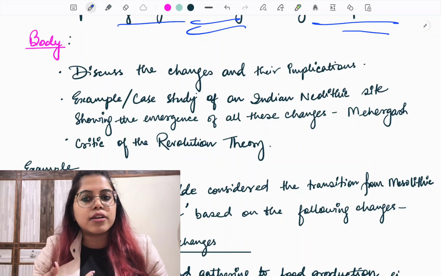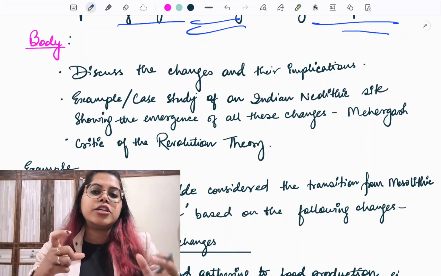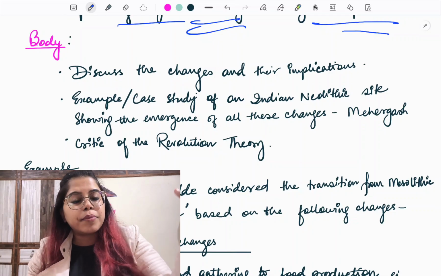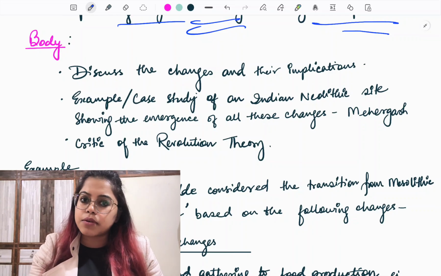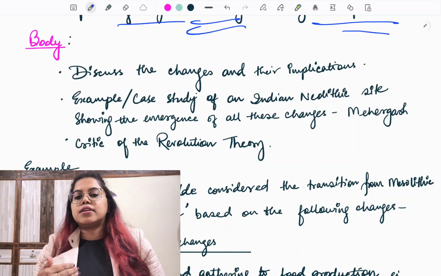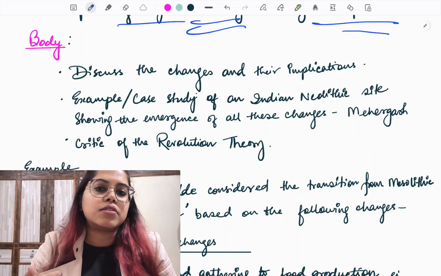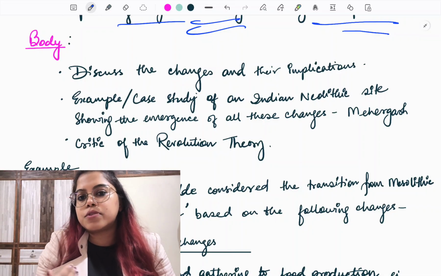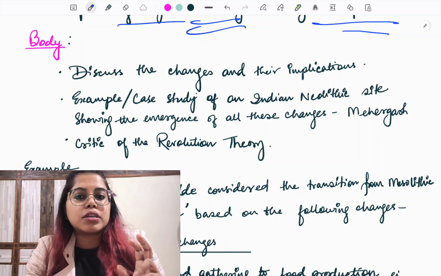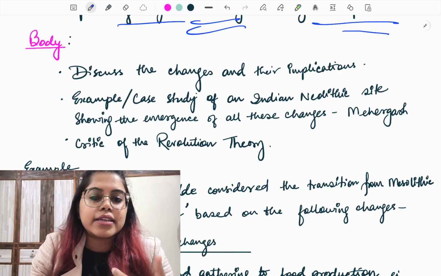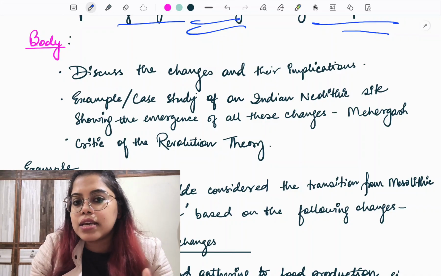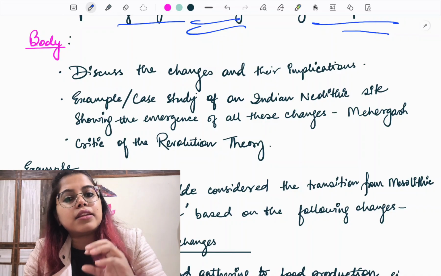So here in the Neolithic age, it all starts from the shift of humans from being products of nature to having more control over nature. Okay, what exactly do I mean by this? If you have seen my previous two videos, on the Paleolithic and the Mesolithic age, you would see that I have talked about this term called environmental determinism. So what exactly does environmental determinism mean? It means that the environment is determining the life of the humans.